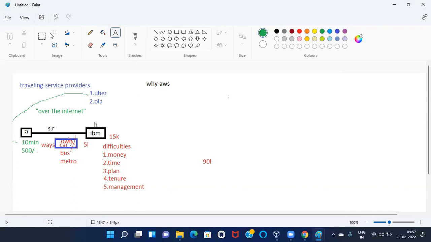Now, the actual demo we'll see right now. The first point is what? Up to now clear? Okay.